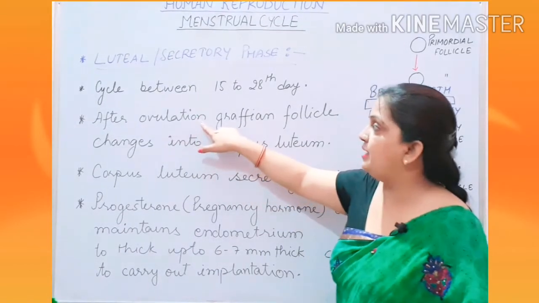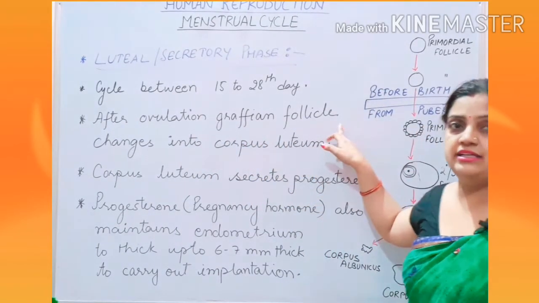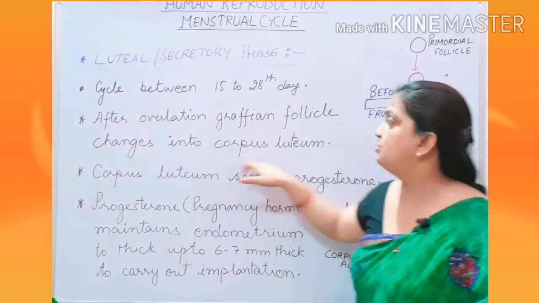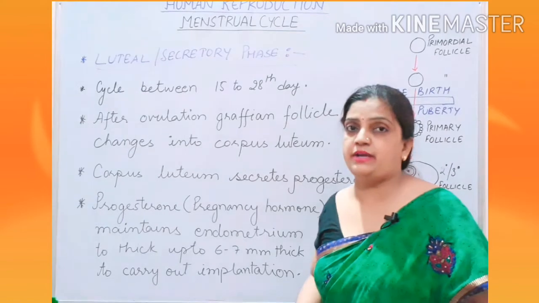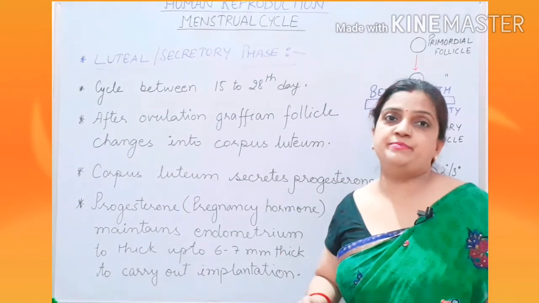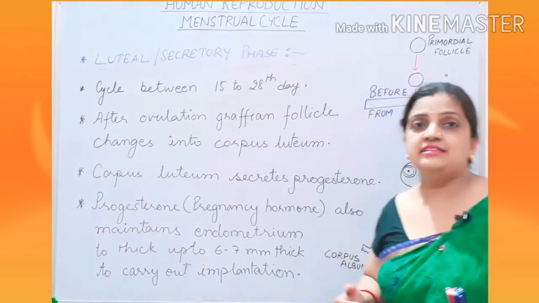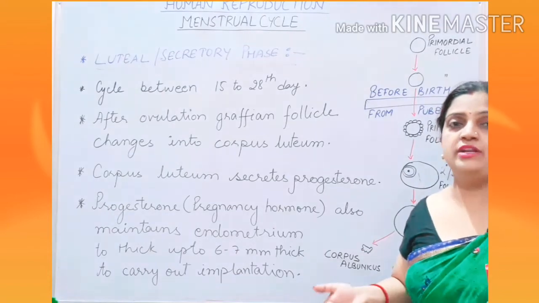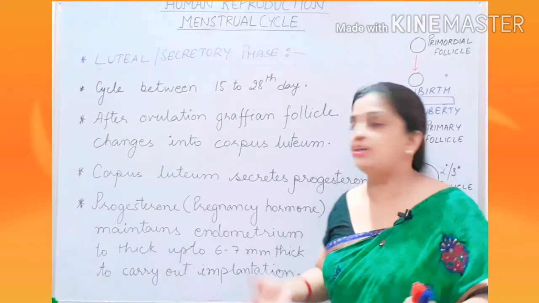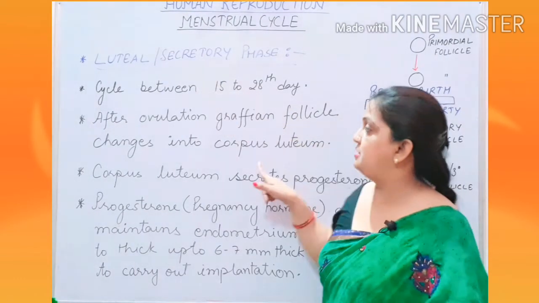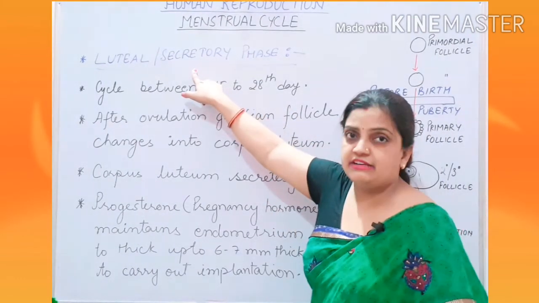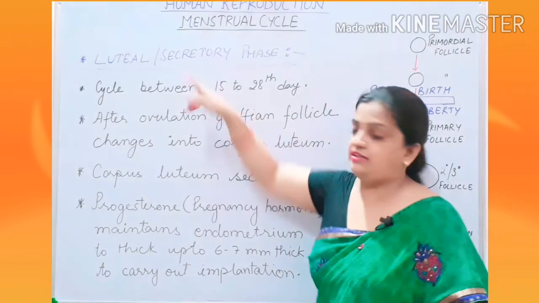After ovulation, Graafian follicle changes into corpus luteum. I think it must be learnt by you all. Every time I am repeating the same thing, that after ovulation, the Graafian follicle changes into corpus luteum. So this change occurs during the secretory phase, during the luteal phase.